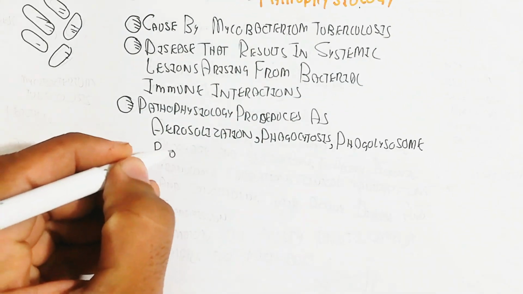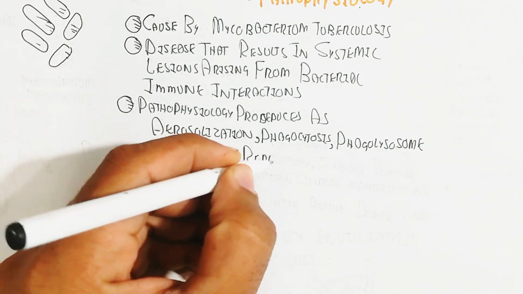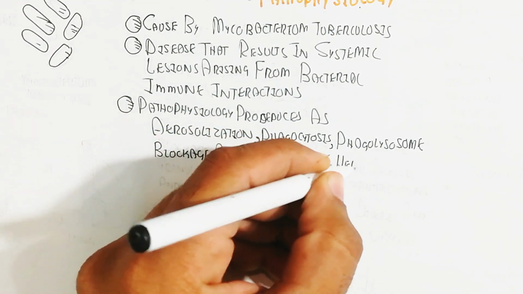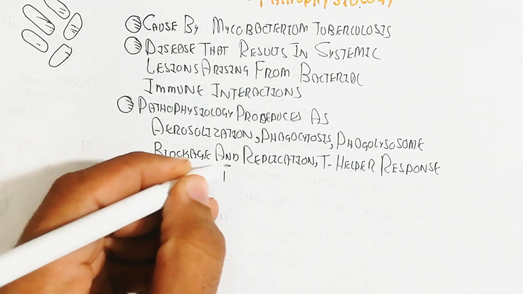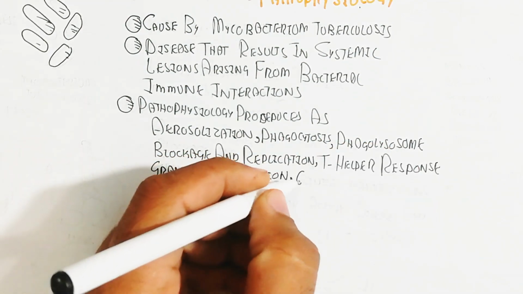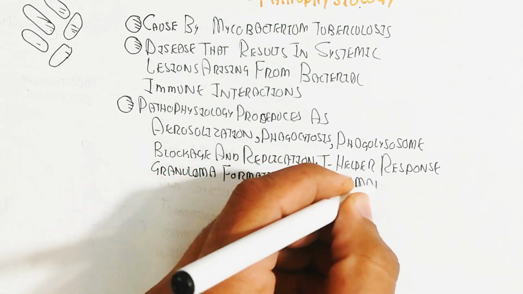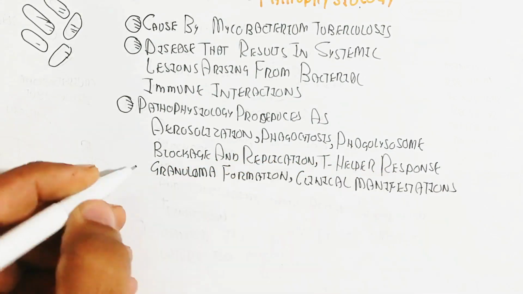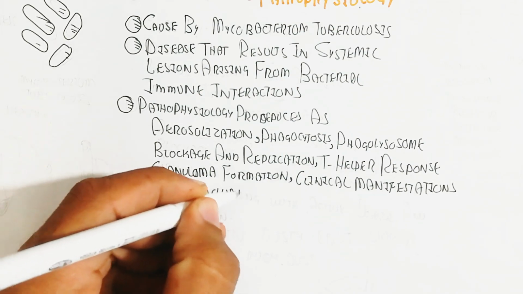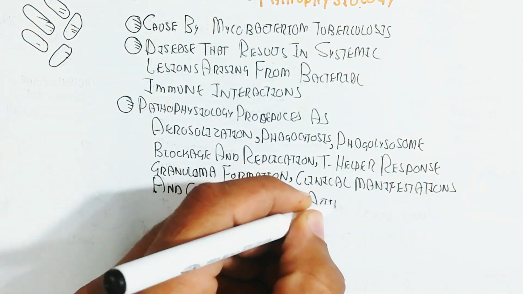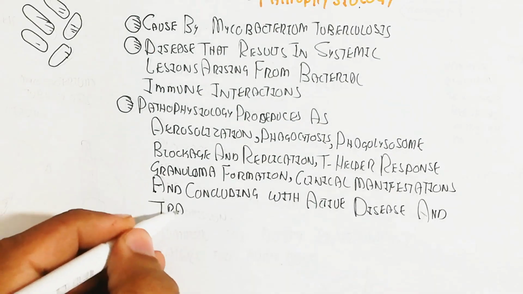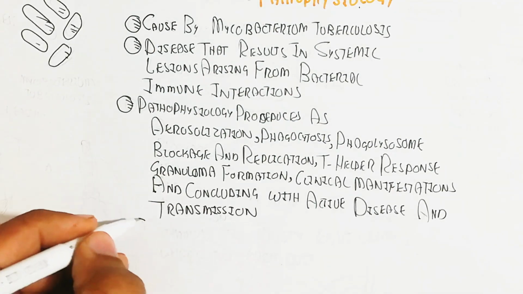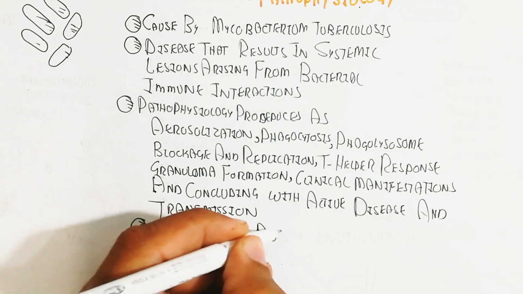Then phagolysosome blockage and replication, and the T helper response will lead to granuloma formation and clinical manifestation, concluding with acute disease and transmission from person to person. It is common in dusty environments where too much dust causes silicosis, which can lead to tuberculosis.